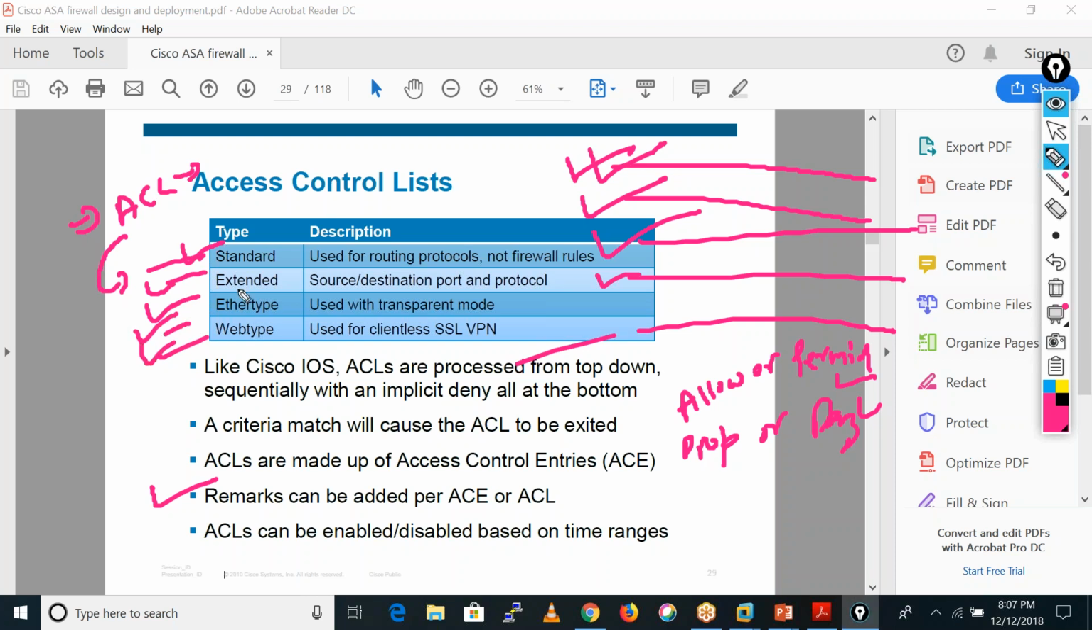Because one ACL can have around 1,000+ lines in production. These lines are known as access control entities. An ACL can be enabled or disabled based on time ranges. Sometimes we can also define the time ranges for the ACL. For example, from 12 to 4 one ACL is active, and at other times this ACL becomes disabled, it is not in active state. Like that we can write the policies as well.